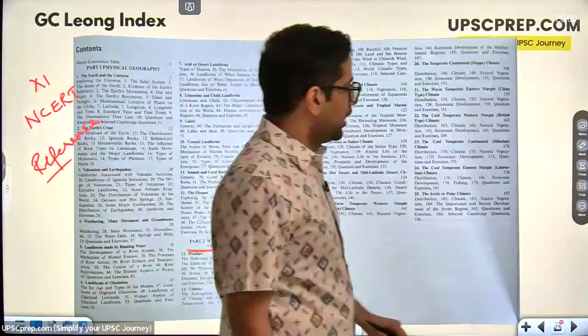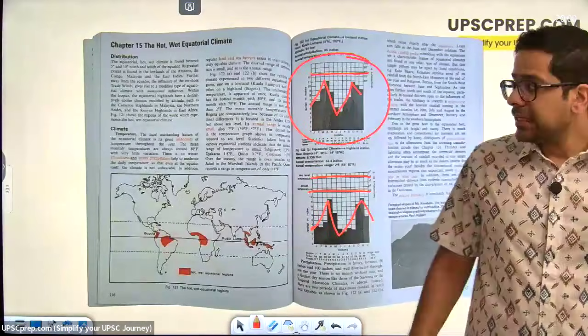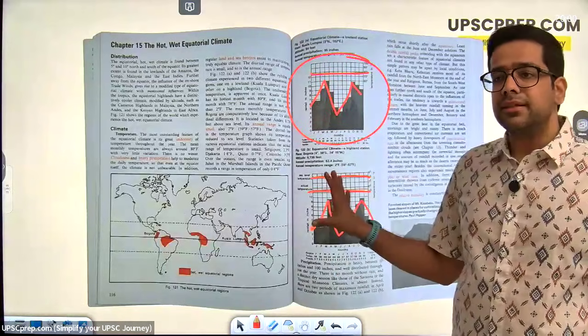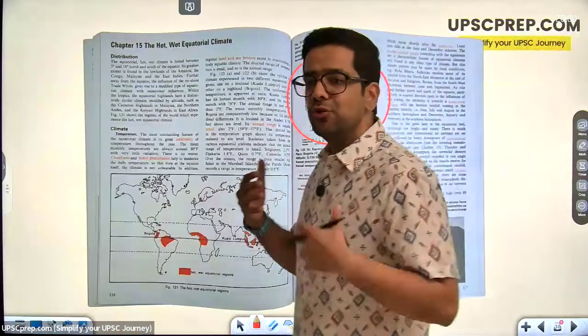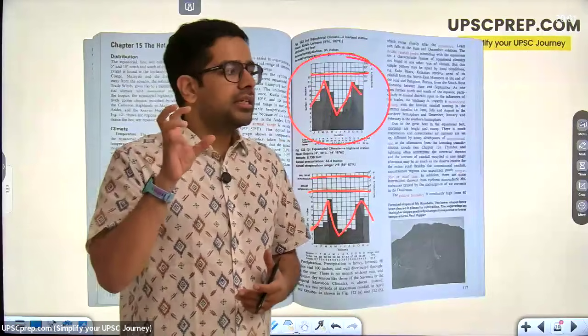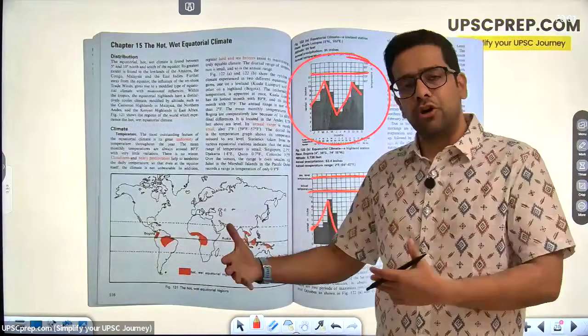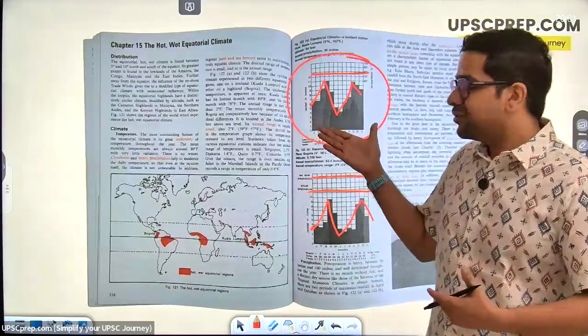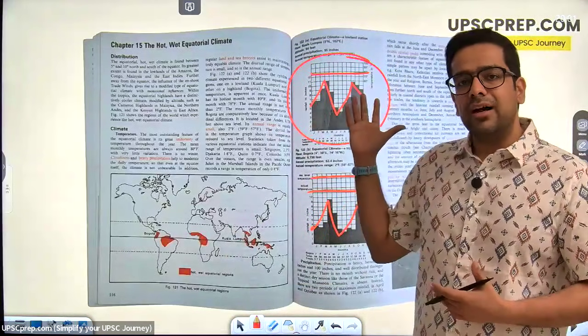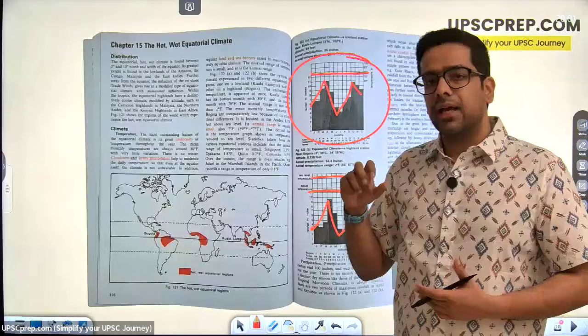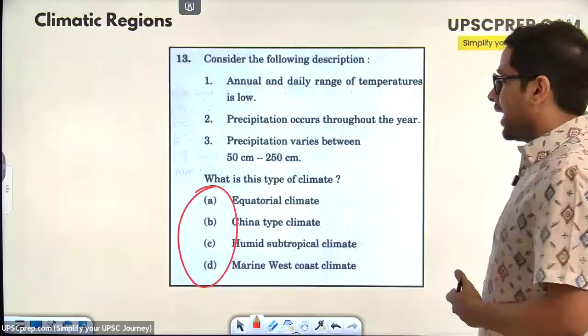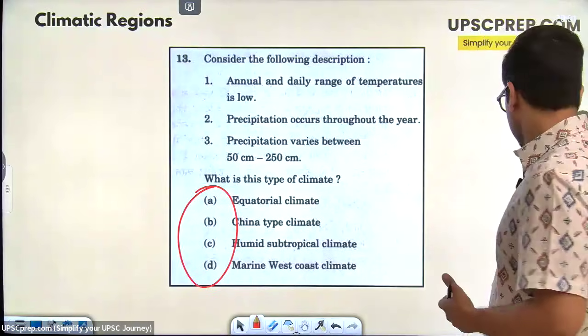Second half ke liye, we have seen this before, that each chapter will have these sorts of maps and illustrations. And this is something you have to understand about human memory. Human memory is visual. If we see something, we tend to remember it a lot more. And when I see this sort of a map, when I see this sort of a graph, this will stick with me. And then obviously I can use it in questions like this.